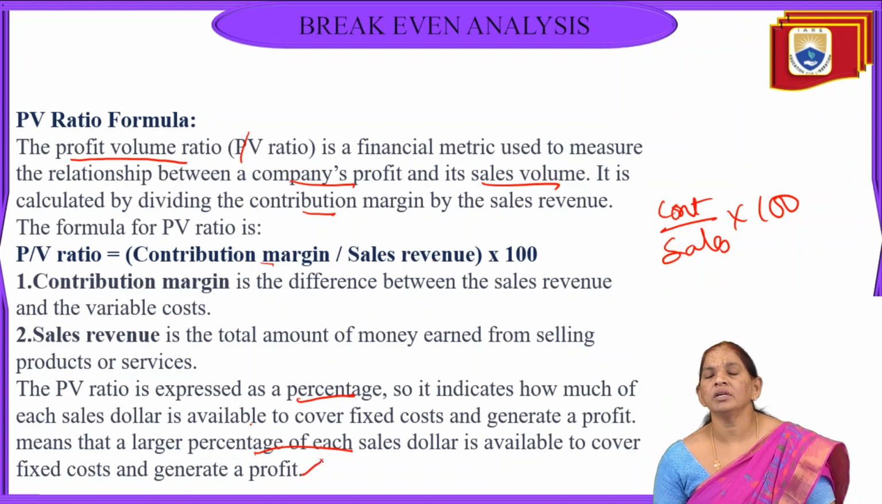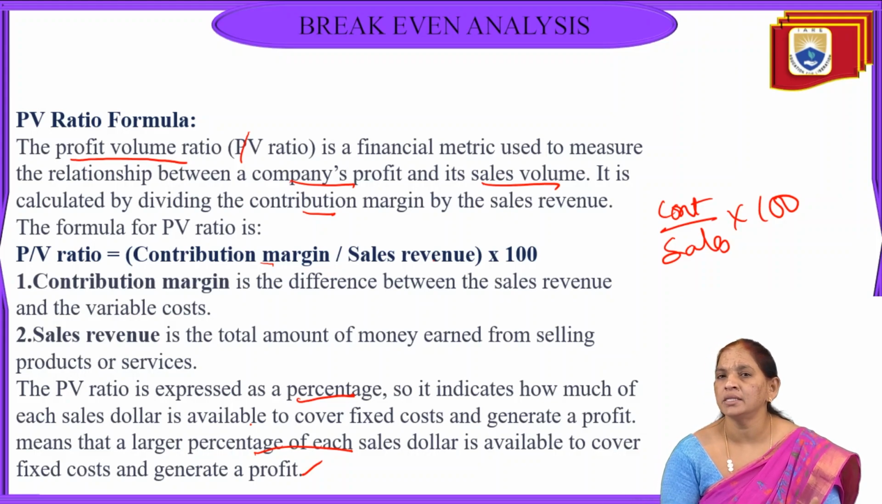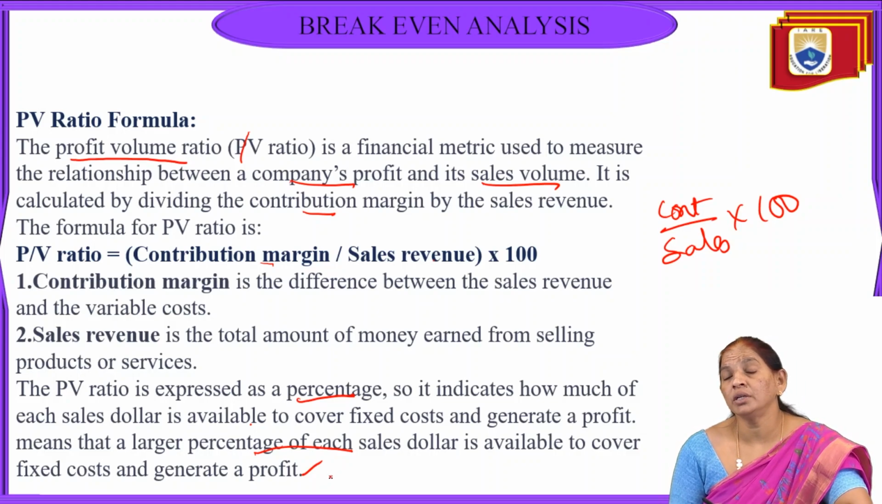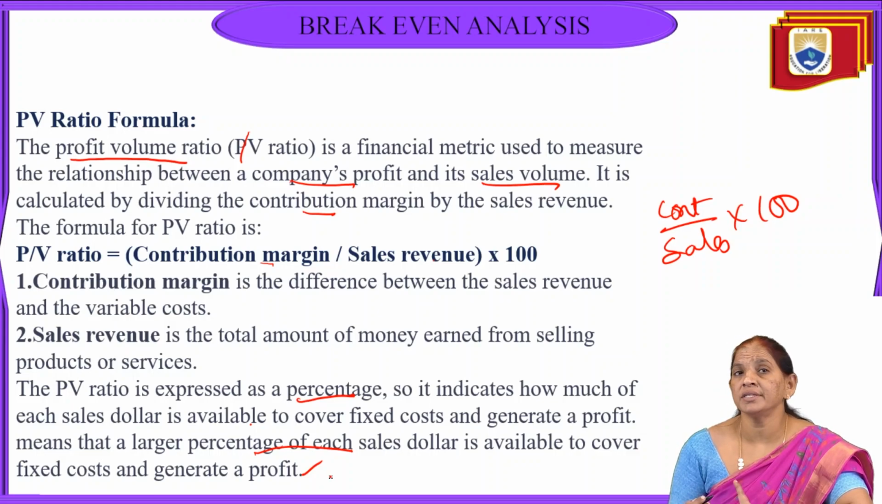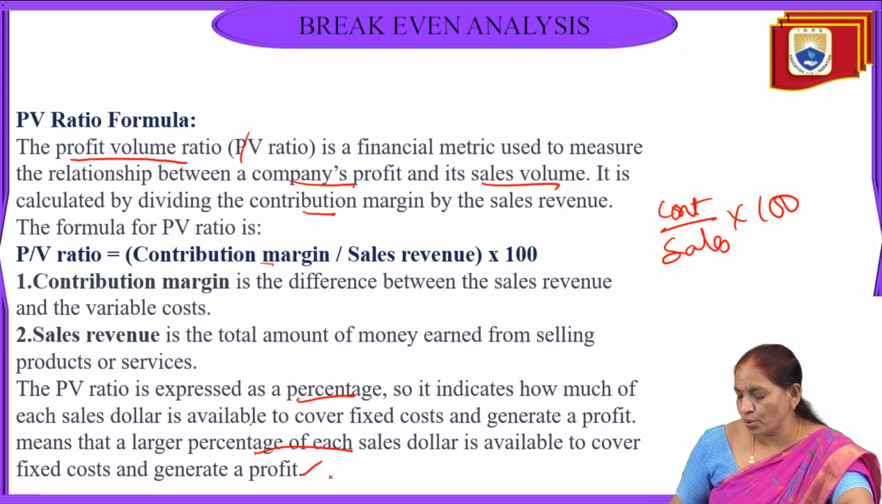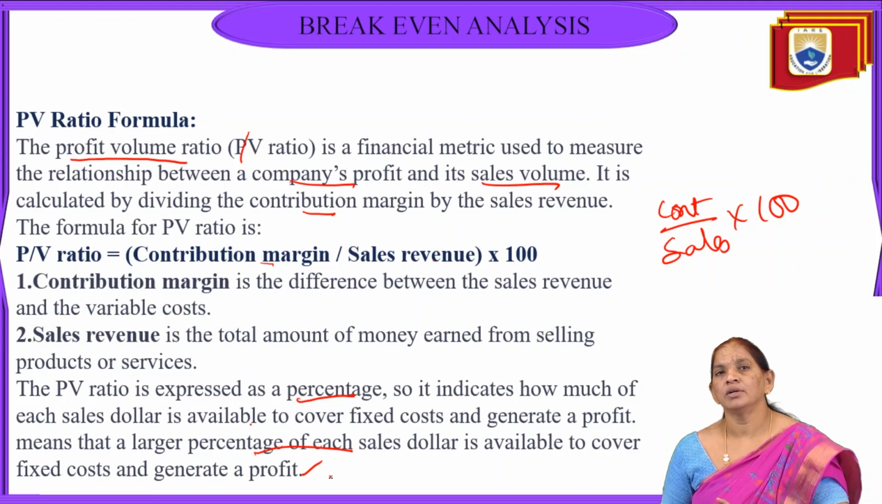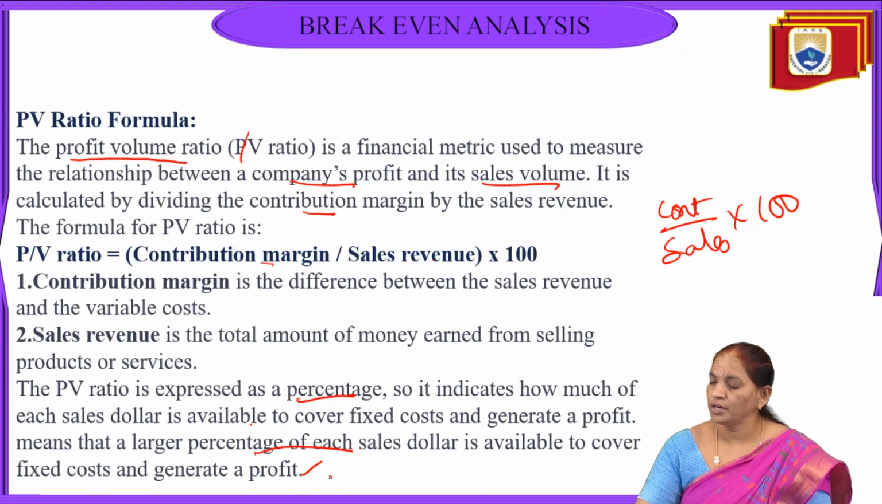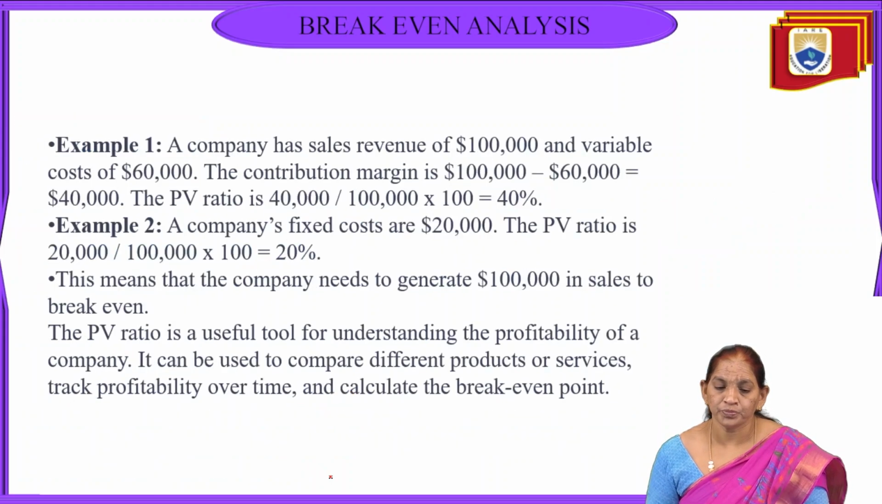When the sales volume is larger and the variable cost is less, automatically the PV ratio will be more, which indicates that if the PV ratio is more, the organization is getting the profits. If the PV ratio is very low, the organization is going into losses. So in this way, PV ratio is very useful for each and every organization.